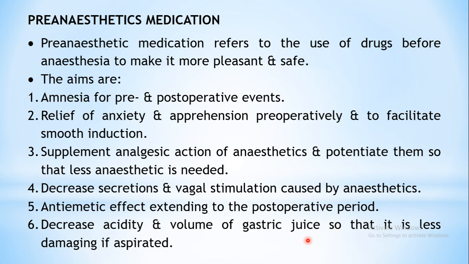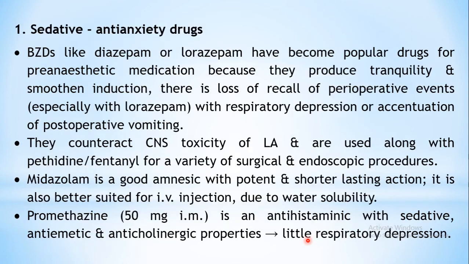So to avoid that, gastric acidity may be reduced by using certain agents. Now let us see what are the types of drugs which are used. First one is sedative and anti-anxiety drugs. Drugs like BZDs, examples include diazepam and lorazepam. These are quite popularly used as pre-anesthetic medication because they have a very good anti-anxiety property.